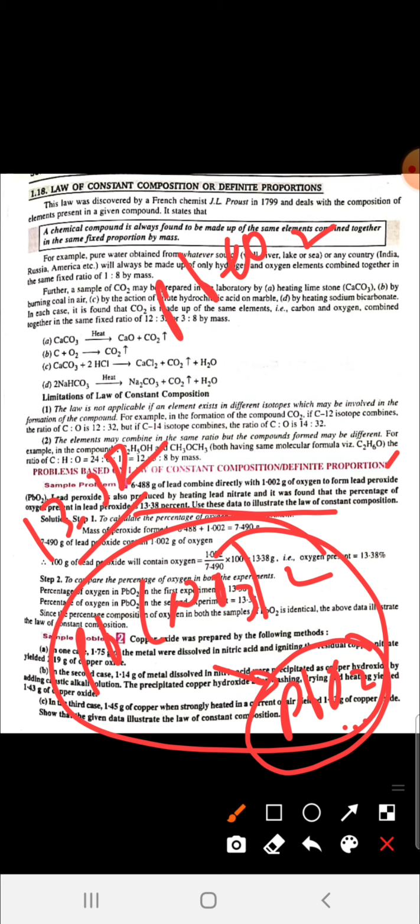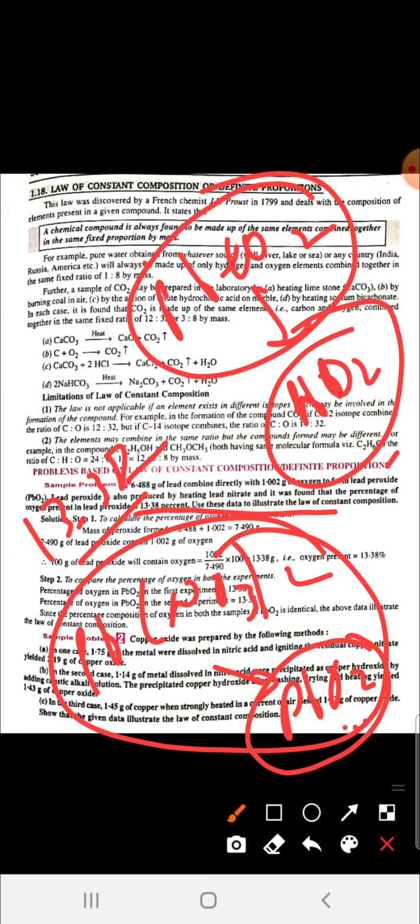So we just have to prove that the percentage of oxygen in PbO2 formed by the first method is the same in both compounds, whether it is formed from lead nitrate or by the direct oxidation of lead.